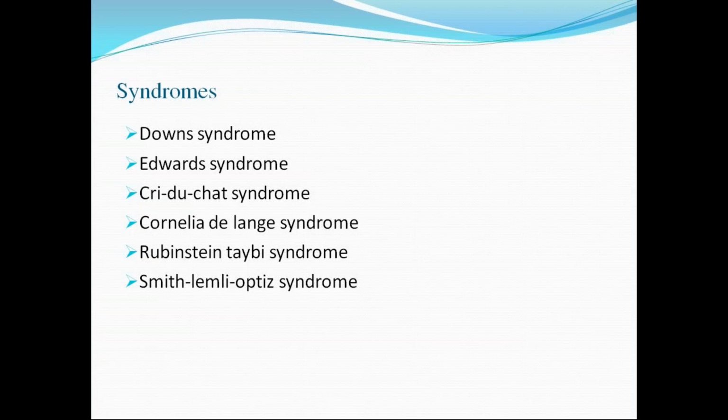You cannot memorize all the syndromes, but at least memorize about three of these. Down syndrome is common, and I expect you all to know its clinical features: mongoloid slant, hypotonia, flat occiput, brachycephaly, microcephaly, clinodactyly, and congenital heart diseases like endocardial cushion defects.